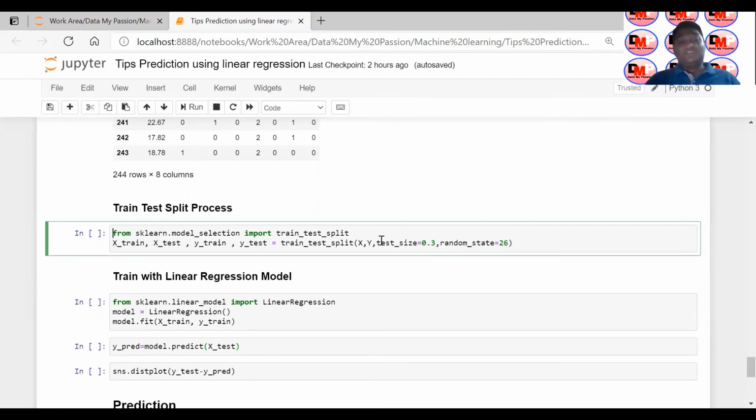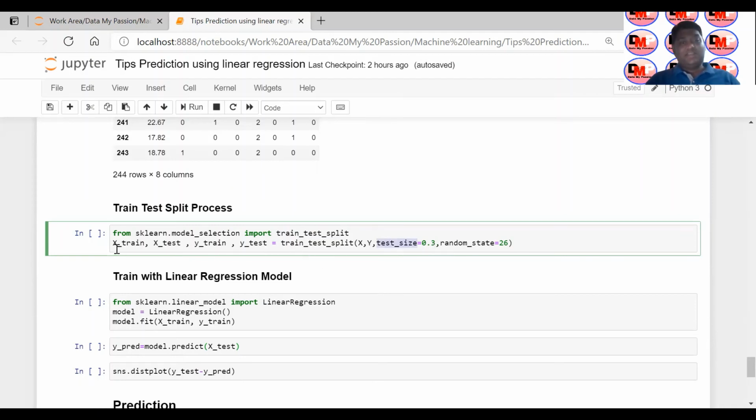So I have used the inbuilt function train_test_split in the model selection module of sklearn. Internally, it divides your data, so 244 rows get divided into a 70 and 30% ratio. The test size I have given is 30%, so 30% of the data will be kept for testing, and 70% of the data will be used for training.